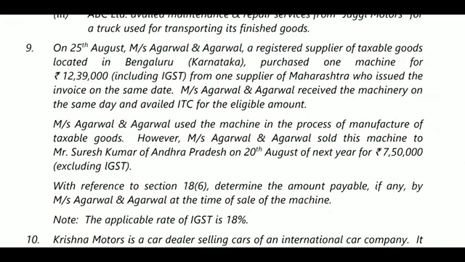In the ninth question, they explain that on 25th August, Mrs. Agrawal, a registered person of taxable goods located in Bangalore, purchased one machine for 12,39,000, including IGST, from one supplier of Maharashtra who issued the invoice on the same date. Mrs. Agrawal put that machine to use the same day and availed the ITC of the eligible amount. So the machine was taken and ITC was claimed.